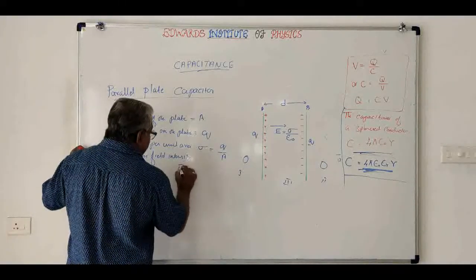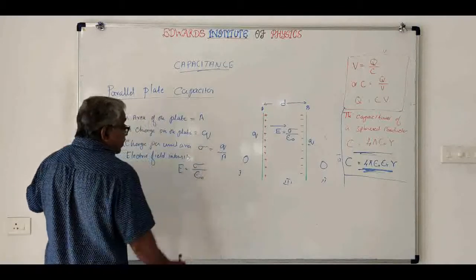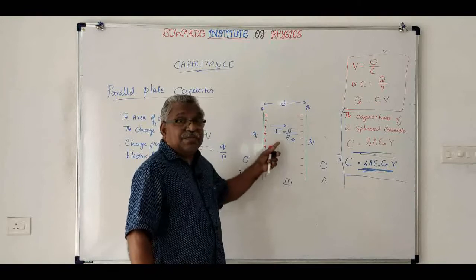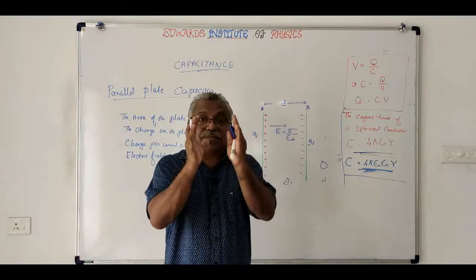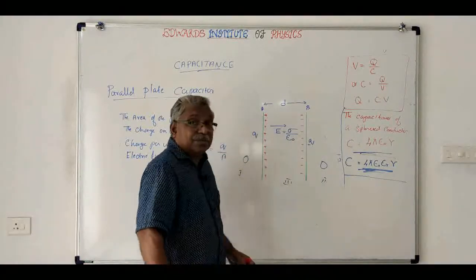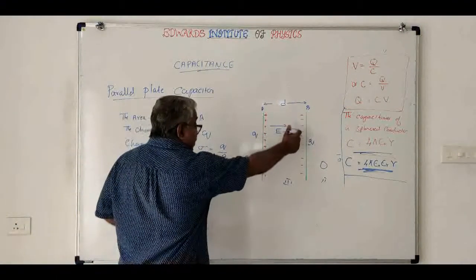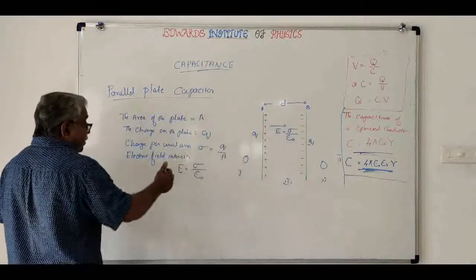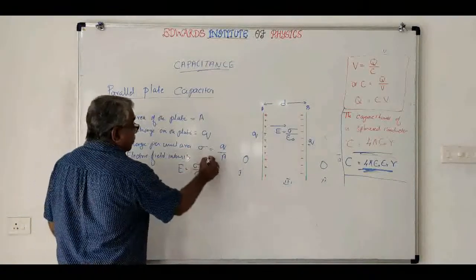So the electric field intensity E will be equal to sigma by epsilon 0, where epsilon 0 is the permittivity of the vacuum. In between these two plates, the medium is vacuum, so that is why we are taking epsilon 0. If it is any other medium, epsilon r or K will come there. So let us come to that later. So E is equal to sigma by epsilon 0, where sigma is the